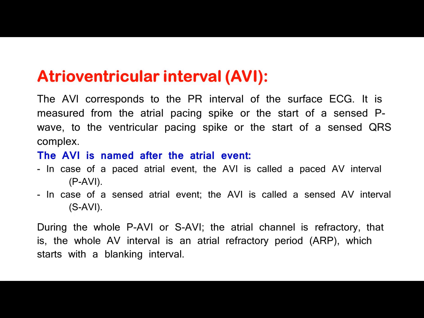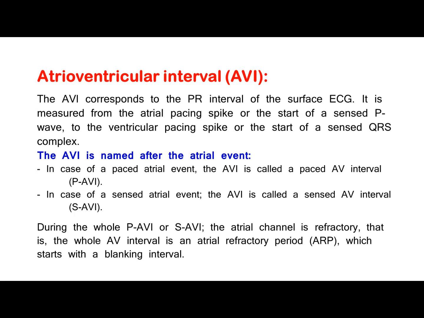Atrioventricular interval, AV. The AV corresponds to the PR interval of the surface ECG. It is measured from the atrial pacing spike or the start of a sensed P wave, to the ventricular pacing spike or the start of a sensed QRS complex. The AV is named after the atrial event. In case of a paced atrial event, the AV is called a paced AV interval, PAV. In case of a sensed atrial event, the AV is called a sensed AV interval, SAV.